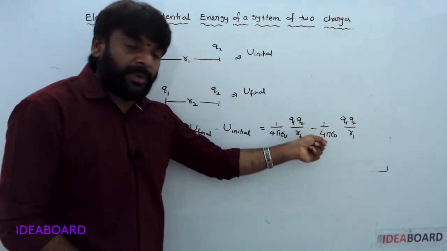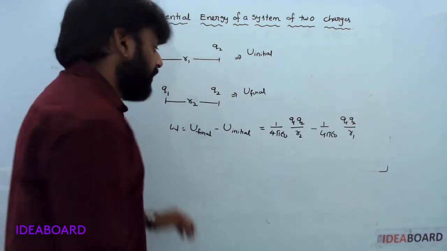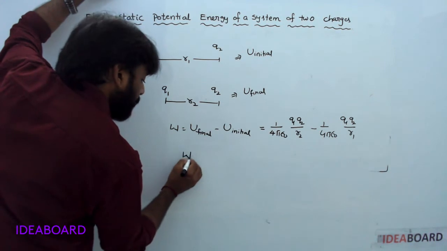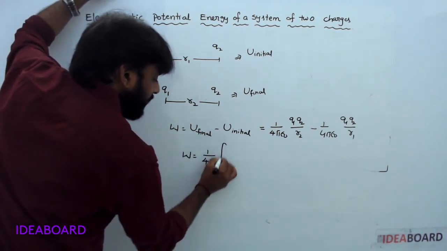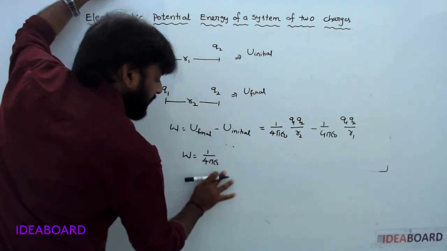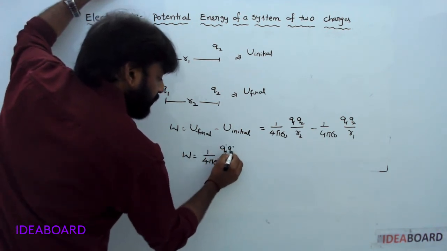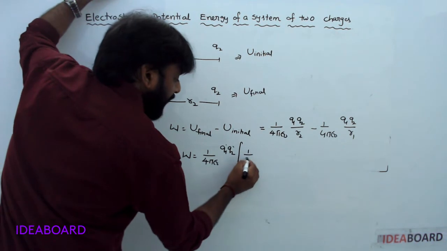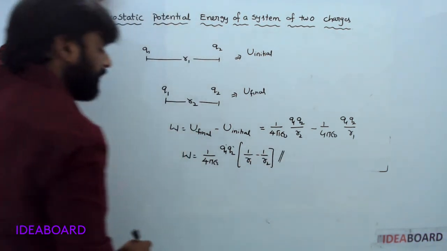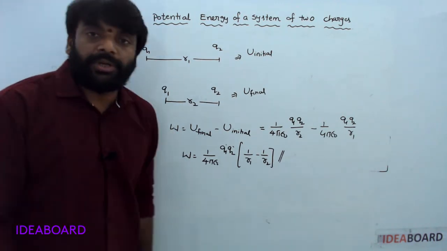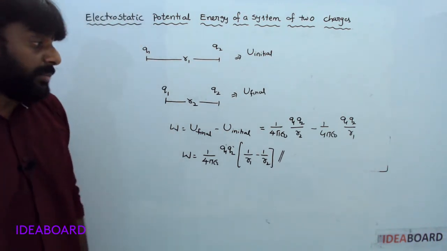Initially it is 1 by 4 pi epsilon naught Q1 Q2 by R1. So work done is equal to, in this case, 1 by 4 pi epsilon naught. Here the common factor is Q1 Q2, into 1 by R1 minus 1 by R2. So 1 by 4 pi epsilon naught Q1 Q2 into 1 by R1 minus 1 by R2.